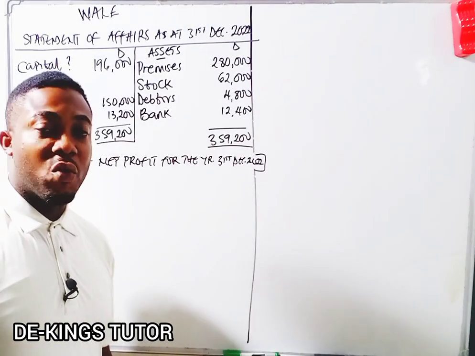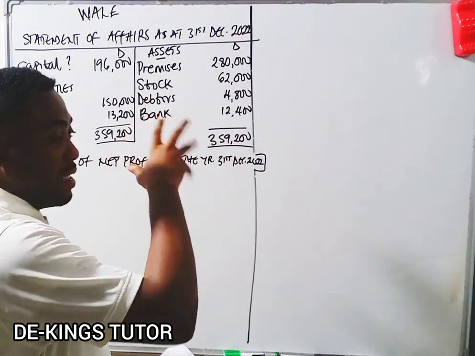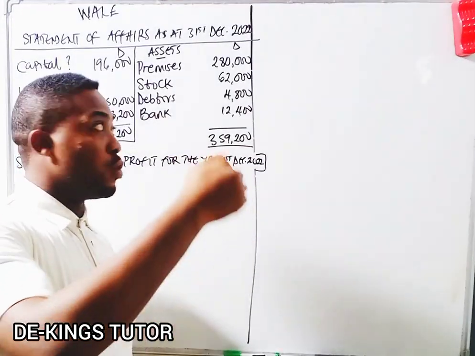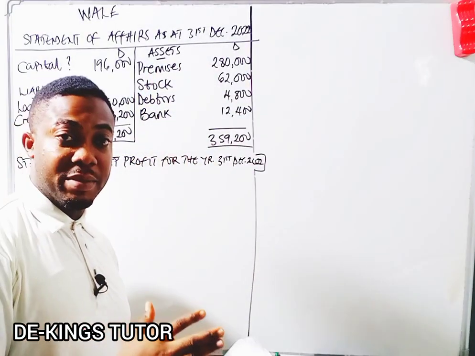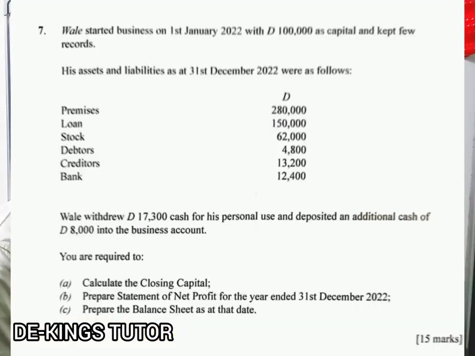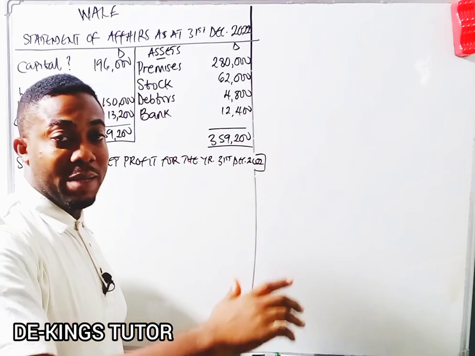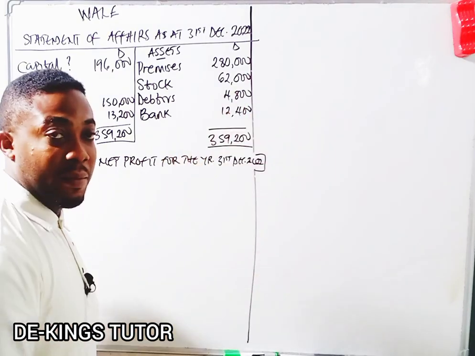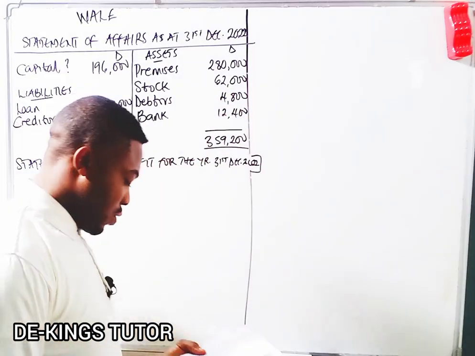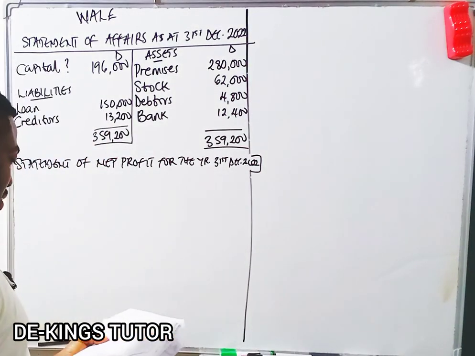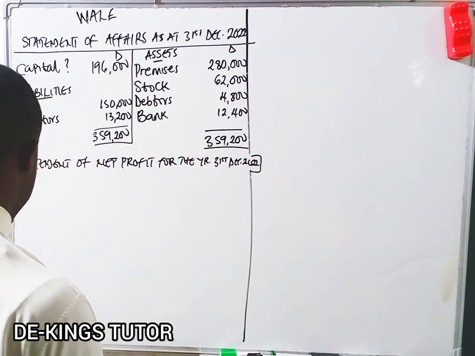Now, in some other questions, if they didn't give us the opening capital, we are supposed to do the same thing, the statement of affairs as at the beginning, to get the opening capital. But in this question, they gave us the opening capital. They said he started business on 1st January with $100,000 as capital. Okay, so that's the opening capital. So no need of preparing the statement of affairs at the beginning to get the opening capital. Okay, so now we're going to prepare the statement of net profit for the year.